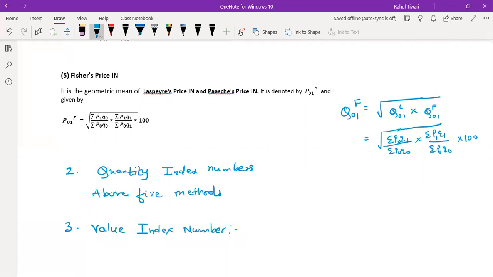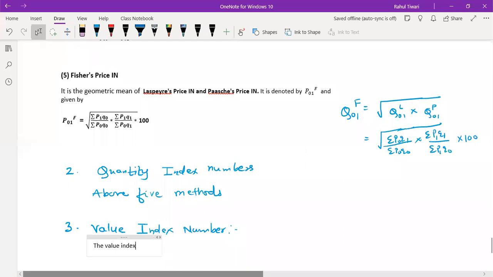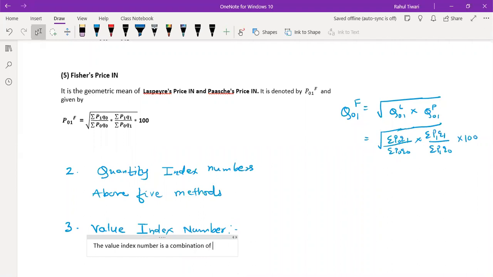So the value index number can be used there. What does value say? I will just give the description about this. The value index number is a combination index.